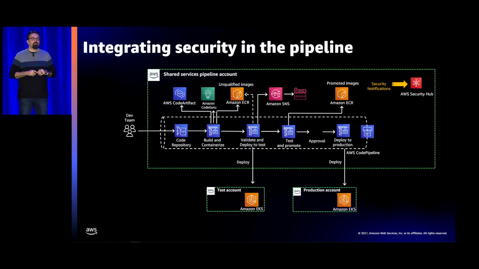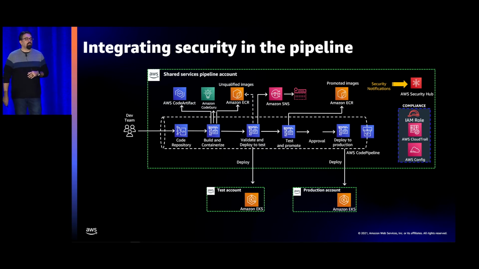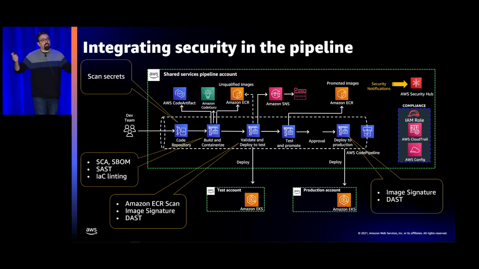And basically, we're through the entire pipeline, and now there's the opportunity for you to integrate into Security Hub. So any of the processes in here can actually feed the event stream up to Security Hub. So if any of these have a failure, any of these have an alert or an alarm that you want to know about, say something did fail in the build process and we want to flag that, or we've noticed something in production that's a little bit wonky, you can alert that through Security Hub. And you can also monitor that through CloudTrail and other integrations as well. So again, the whole pipeline, all the opportunities you have here, this is what it looks like.